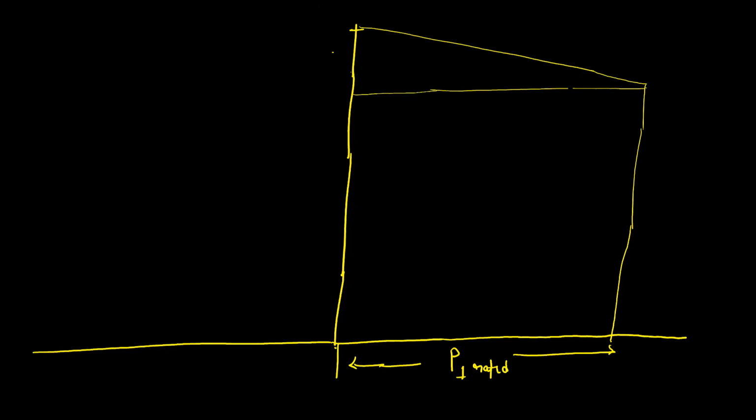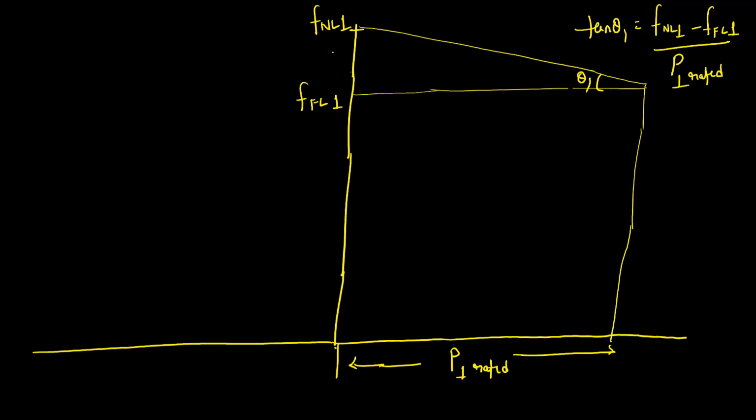This is the no load frequency of generator 1, and the full load frequency of generator 1. This is tan theta 1. So tan theta 1 will become how much? No load frequency of generator 1 minus full load frequency of generator 1, divided by the rated power output of generator 1.